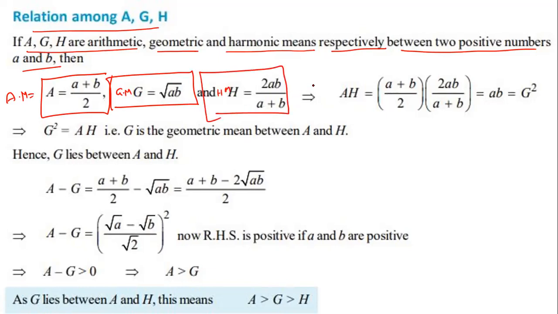Now the concept is, what is the relation among A, G, H? A into H: A is (a plus b) by 2, harmonic mean is 2ab by (a plus b). The (a plus b) and 2 cancel, leaving ab. That means G square is equal to A into H. Then we can say that G is the geometric mean between the arithmetic mean and the harmonic mean.